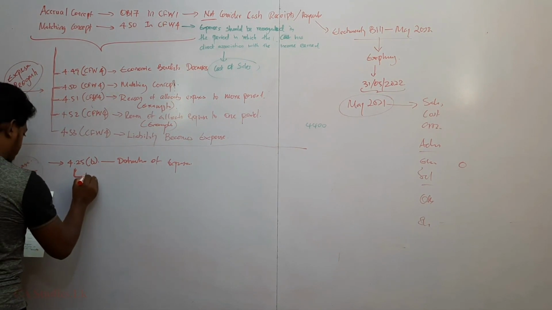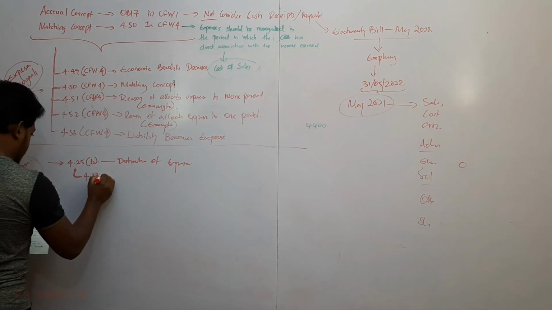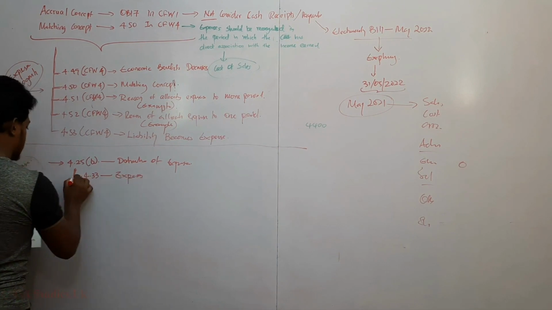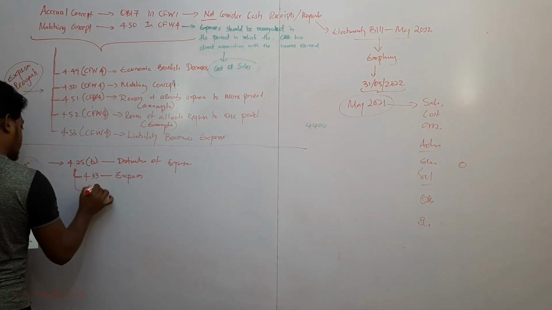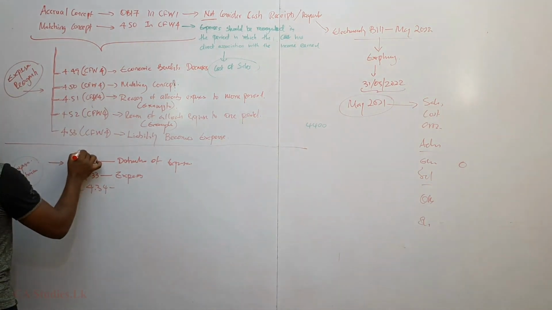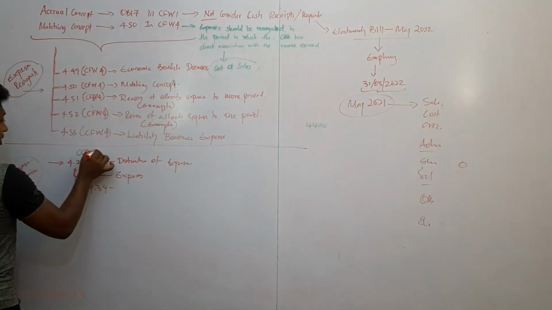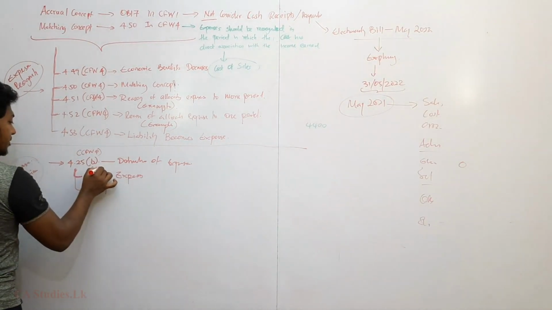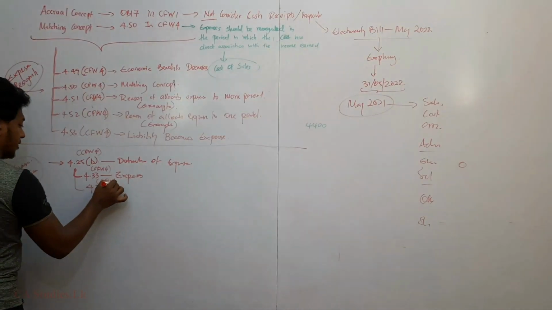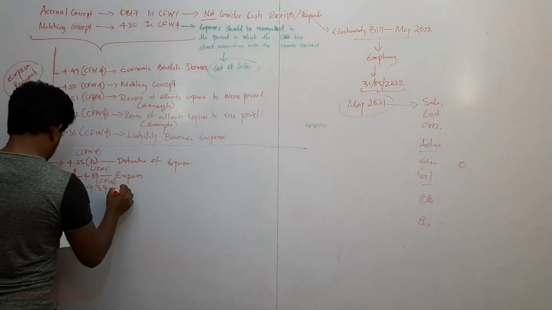Then paragraph 4.33 explains expenses. What is expense? Then paragraph 4.34. These all are conceptual framework 4, right? Conceptual framework 4. Conceptual framework 4 explains losses.